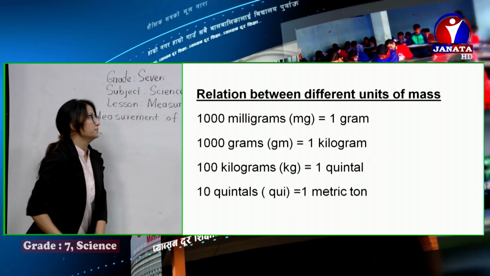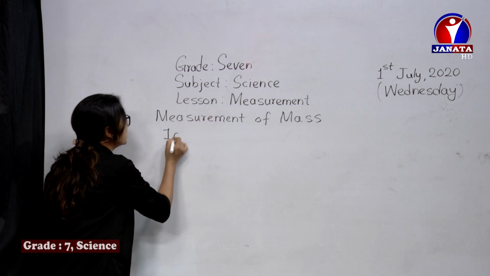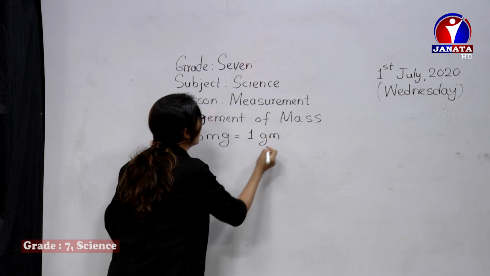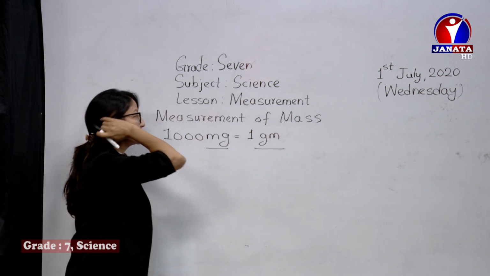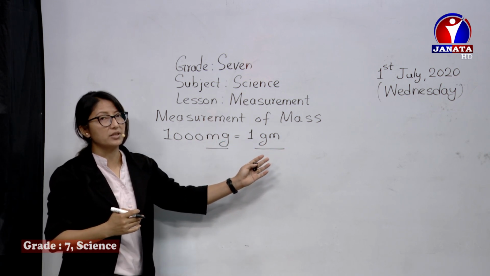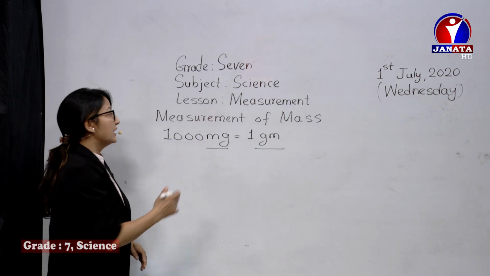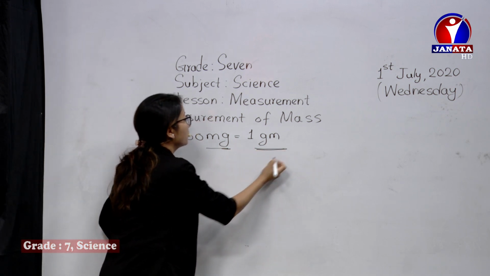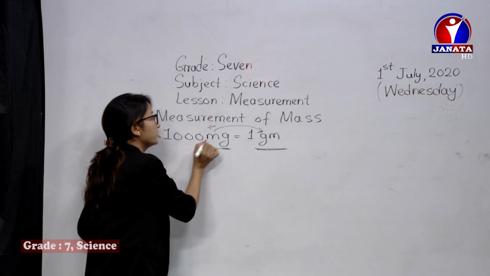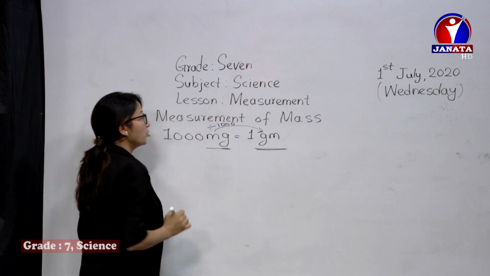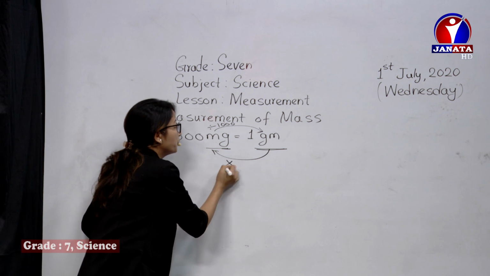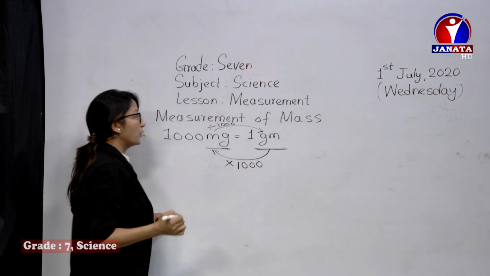Let's have a few conversions. Like I said, 1000 milligram is equal to 1 gram. Now, this is the standard relation. If you have to convert from a smaller unit to a bigger unit, you recall the previous ones as well, what we did in conversion of length. It's the smaller one, it's the bigger one. To convert from a smaller unit to a bigger one, we have to divide by the standard relation, 1000. And if you have to convert from gram to milligram, then you have to multiply by the same 1000.